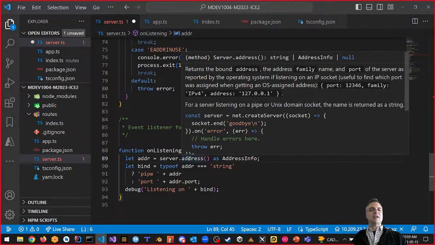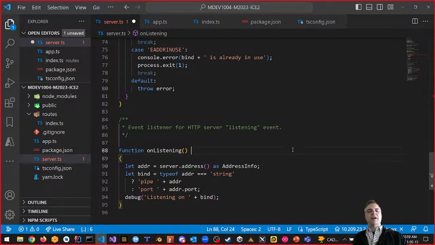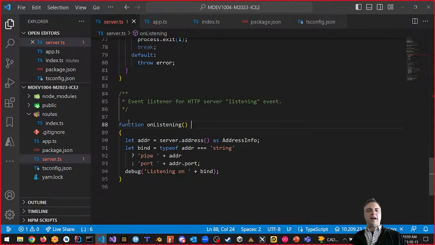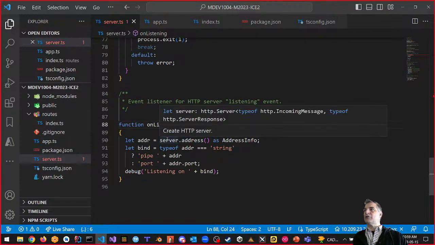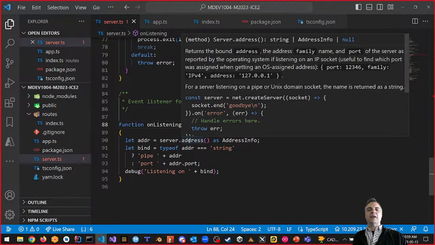Because we're casting, what address is going to be is of type AddressInfo. Now, if you're confused about this, don't worry, because what I'm trying to show you here is that everything is fixable. Okay, AddressInfo. Because server itself is a server object, address gives you this stuff. It gives you the server address, which is either a string or AddressInfo, or it could be null.